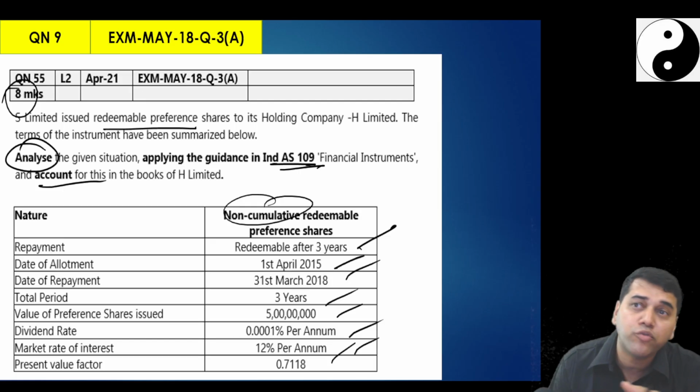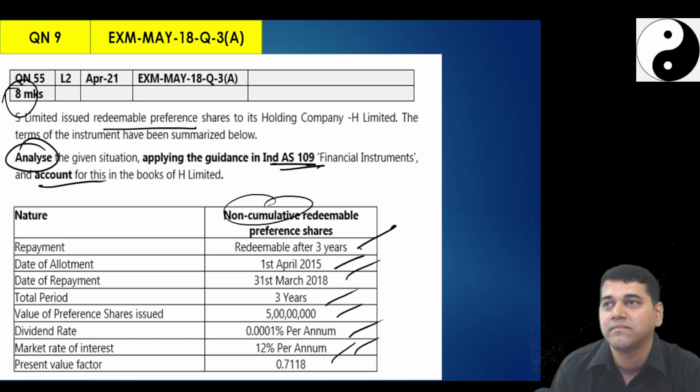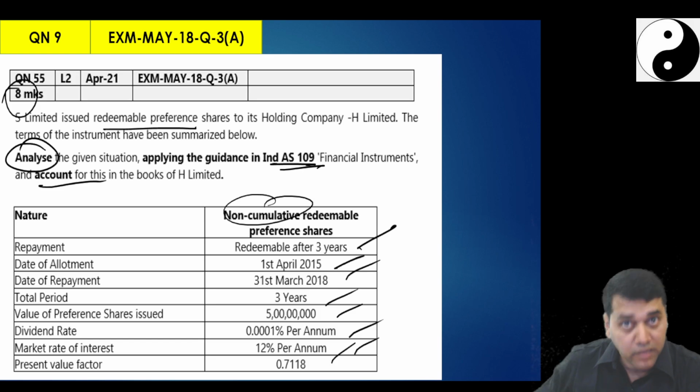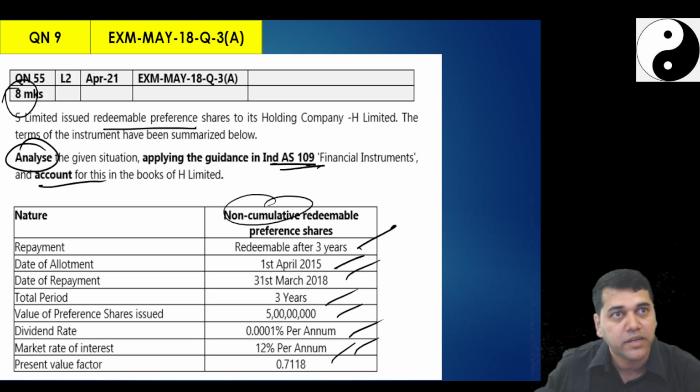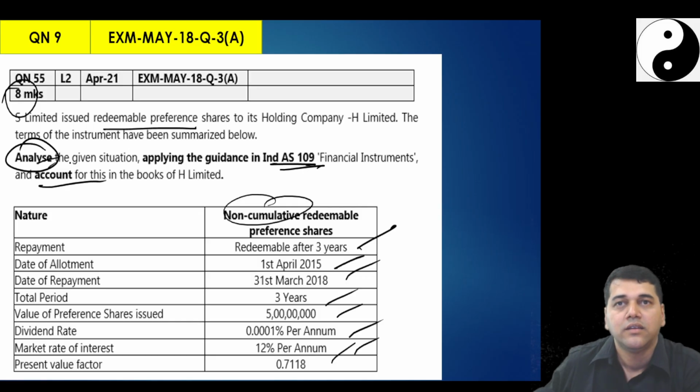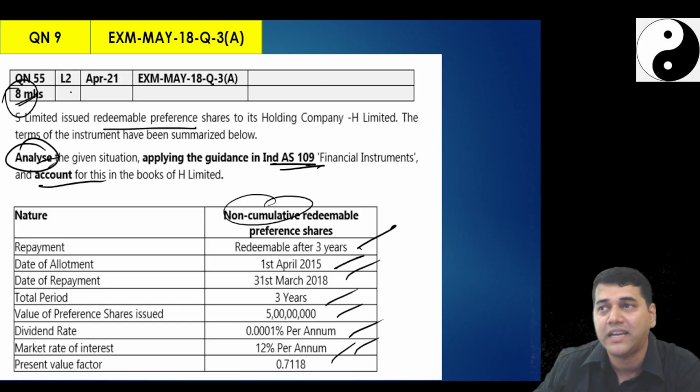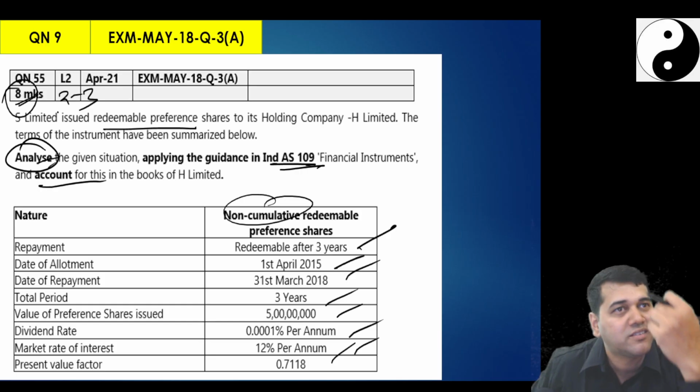The catch is they put one verb here called analyze, which in the study material question they didn't use. Now in the new syllabus study material, they have used the proper verbs, not to fool you anymore. That's what I have seen. I told you yesterday. Now they said analyze. Students would have ignored that theory. Out of 8 marks, at least 2 to 3 marks would have been lost for no reason.